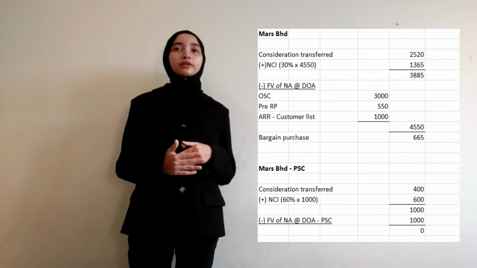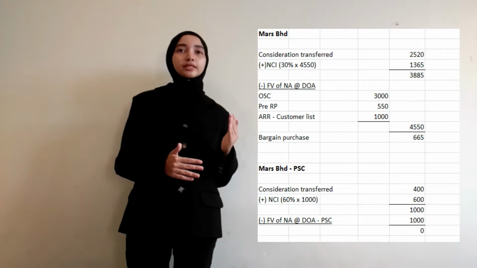For Mas Berhad, the goodwill will be treated the same as Venice Berhad. It's just that the amounts of the consideration transferred, the NCI and the fair value of net assets at DOA will be different. The consideration transferred for Mas is 2,520.